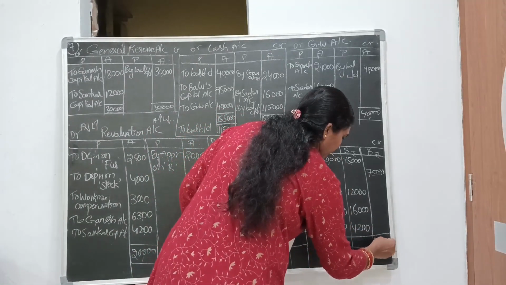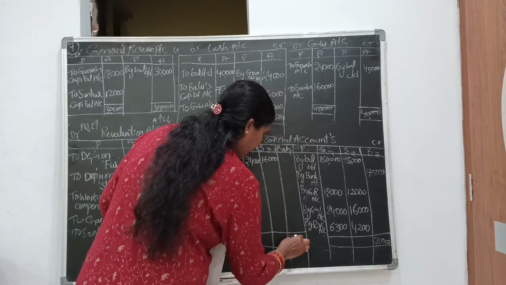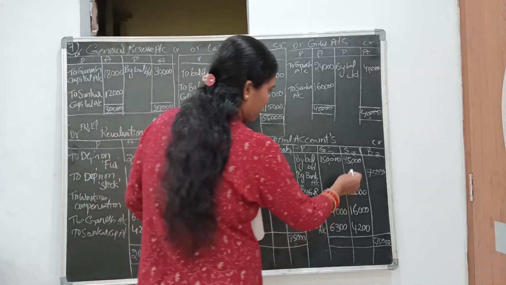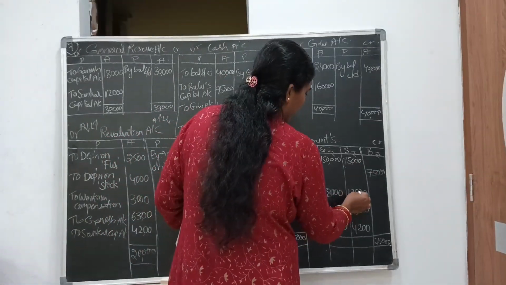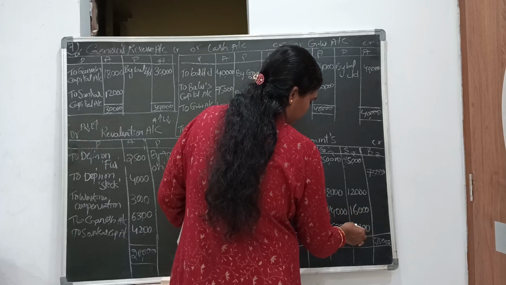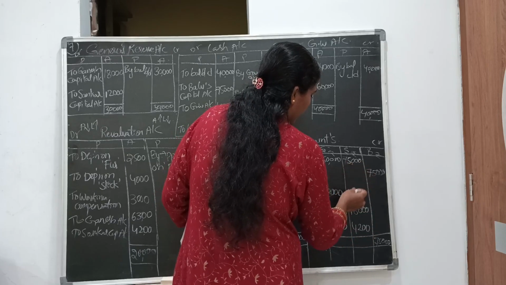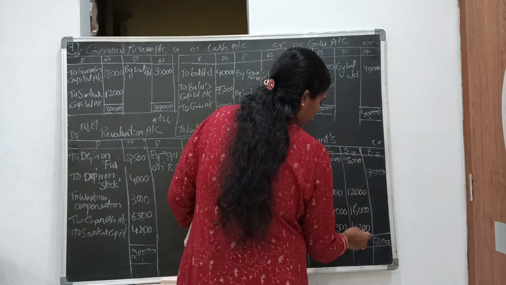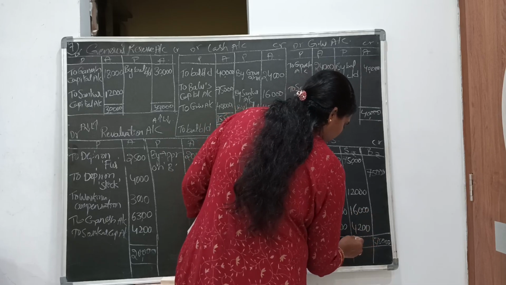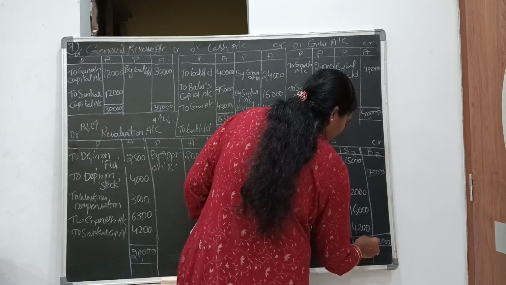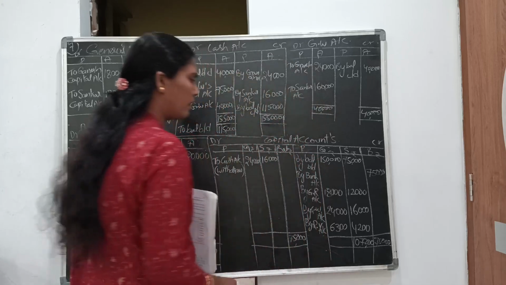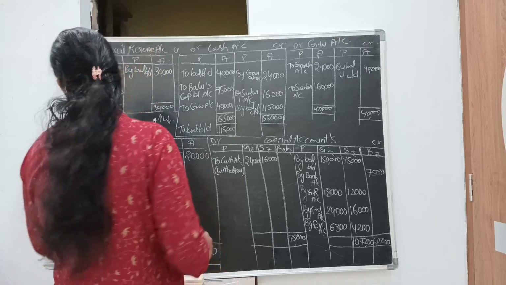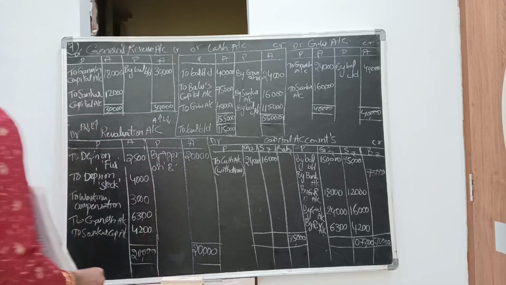75,000. Okay. 75,000. Now 75 and 1,09. 75, 75, 80, 87, 1,07,200. So 1,07,200 is the Shankar's adjusted capital.